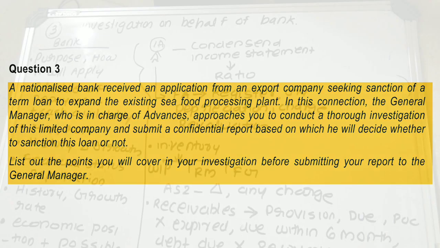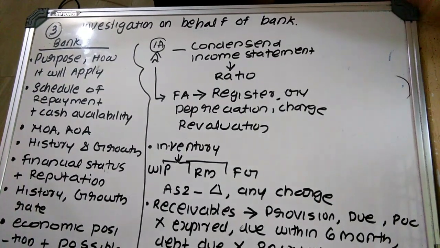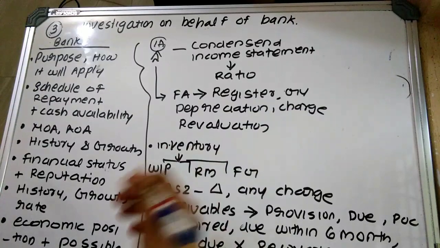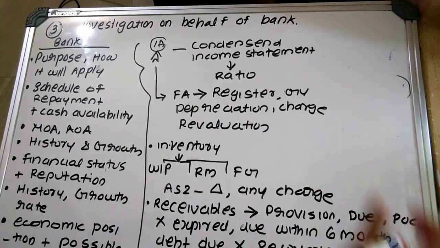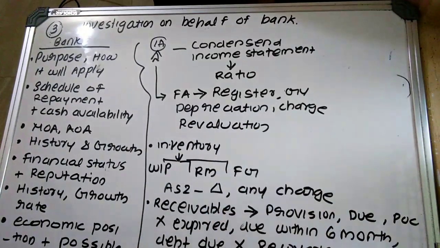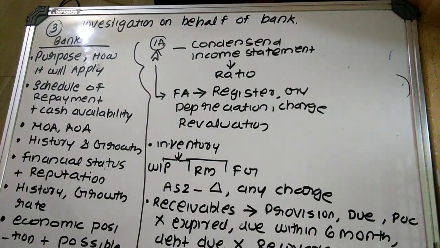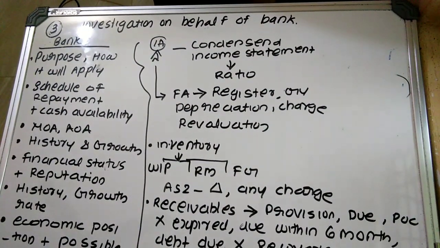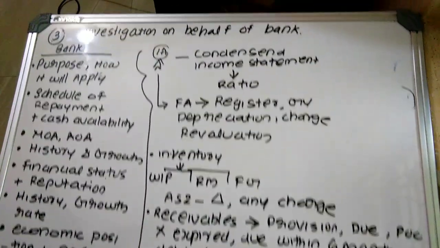So here one company is making an application to the bank for the purpose of getting a loan. So the bank is appointing an investigating officer, and they are requiring that officer or investigating accountant to conduct an investigation and thereafter submit a report on the basis of which the bank will decide whether to provide the loan. So what should be the areas on the basis of which they can provide the loan, that we are going to discuss now.